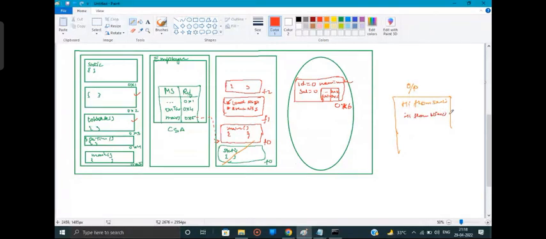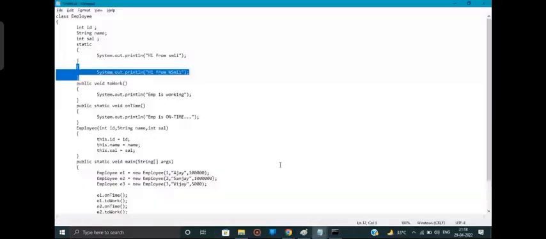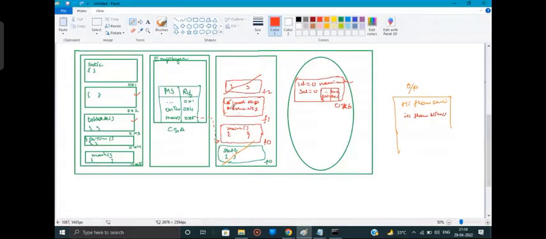Now can I tell the execution of the non-static multi-line initializer is done? Yes, sir. So the frame will be removed. Now I can tell the execution of the non-static initializers is done. The second task of the constructor is done. Am I having any other non-static initializer? No, I don't have. So the second task of the constructor is done.